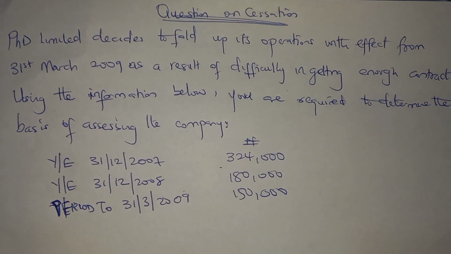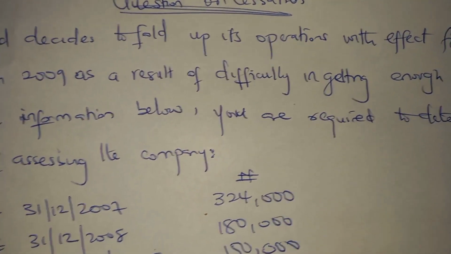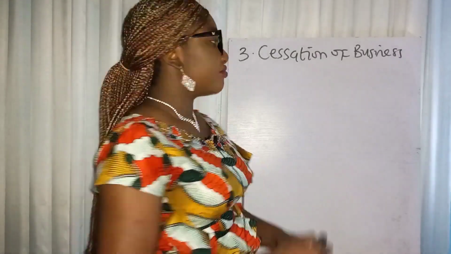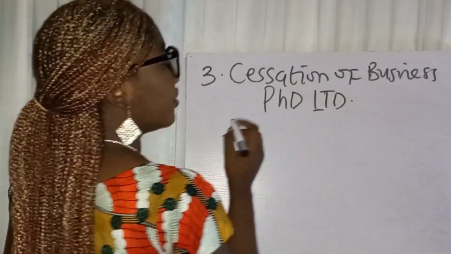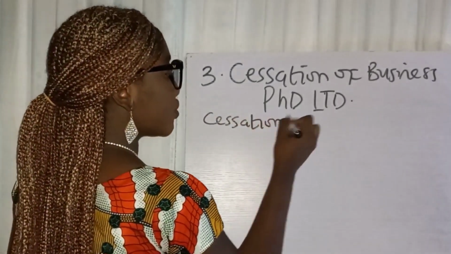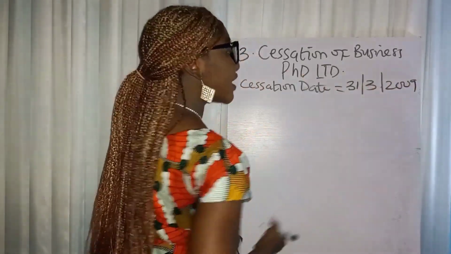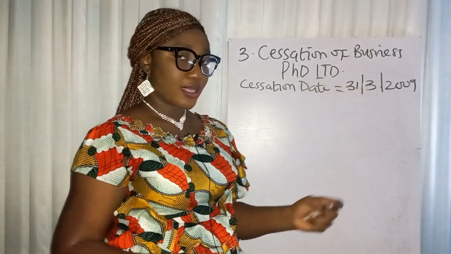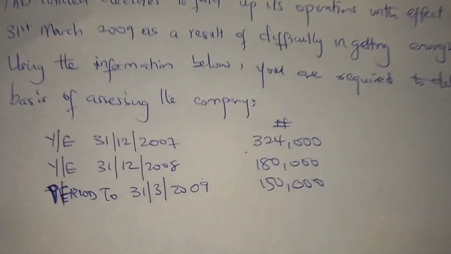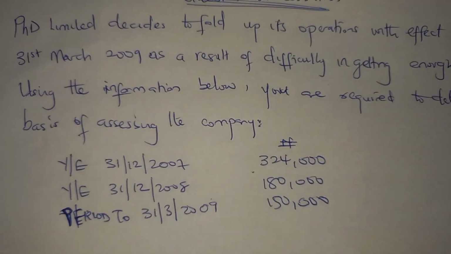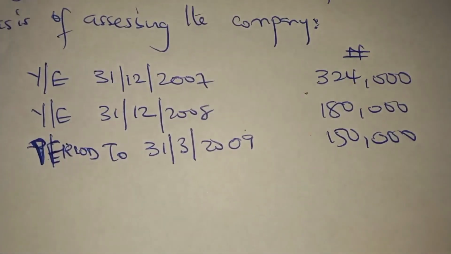So this example says PhD Limited decided to fold up its operations with effect from 31st March 2009. What is the date of cessation? Ask yourself. PhD Limited, date of cessation. It is 31st March 2009, right? So they've been operating and they decided to fold up on 31st of March 2009. Now let us read further: as a result of difficulty in getting enough contracts. Using the information below, you are required to determine the basis of assessing the company, right?